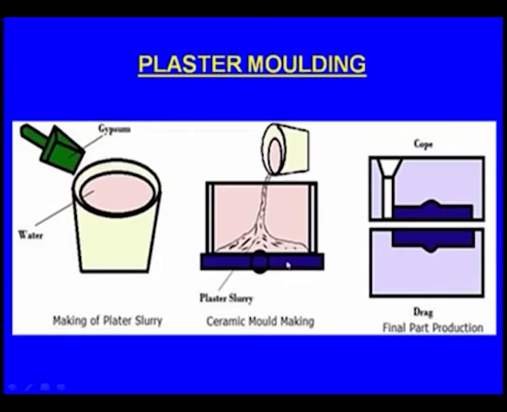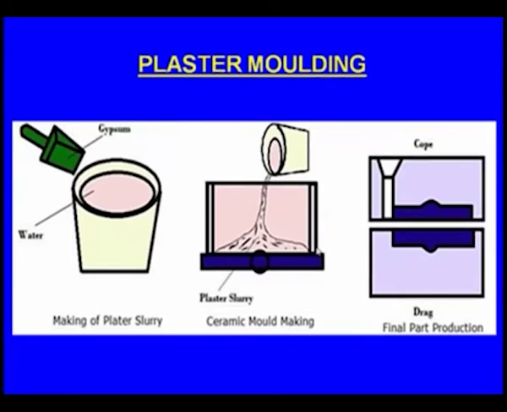And we place the pattern here. So this is the pattern, and we pour the plaster slurry around the pattern, and after some time the plaster of Paris slurry will be solidified. After it is solidified, we remove the pattern. In the same way, we prepare the other half of the pattern also.